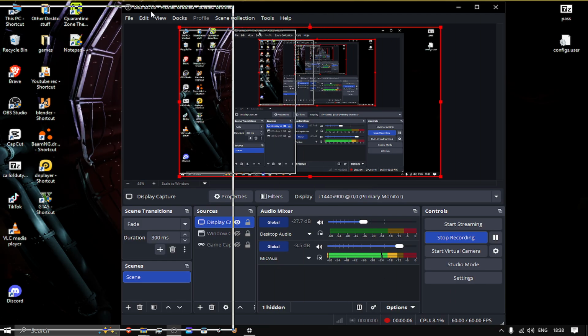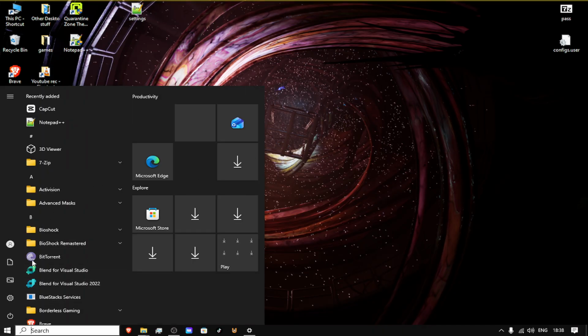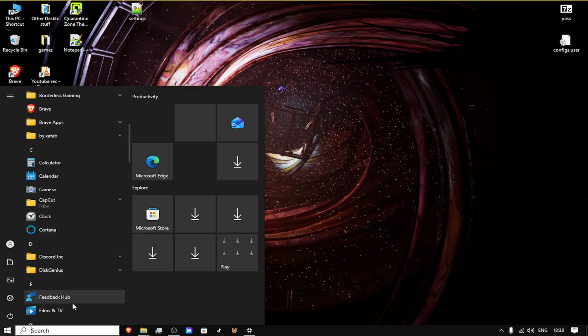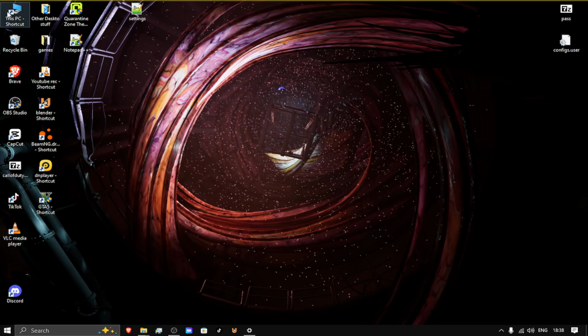So you've got a little bit of a problem with GTA 5 running in windowed mode. First of all, I already fixed it, so I'm going to have to remove these settings real quickly so I don't confuse any of you guys. I need to go to my PC for this, This PC, Documents. Just give me a sec. You're not going to see anything just yet because I don't want to spoil the fun. I'm going to shift delete this.